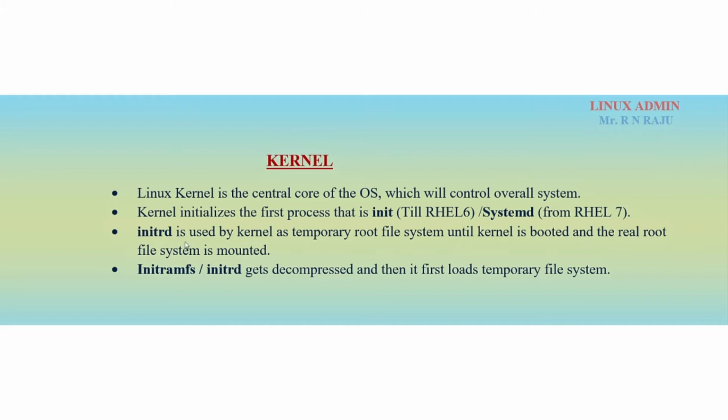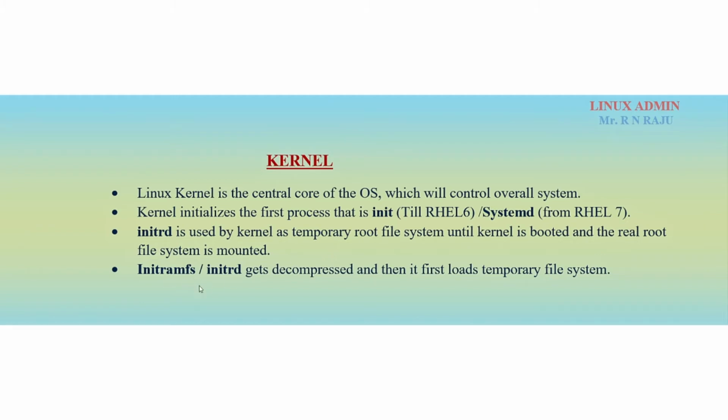Then initrd is used by the kernel as a temporary root file system until the kernel is booted and the real root file system is mounted. In this case it will read the /etc/fstab file, which maintains permanent mount points information. The full form of initrd is initialization RAM disk.